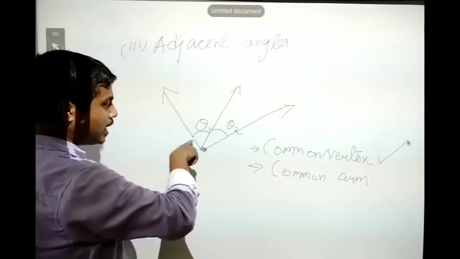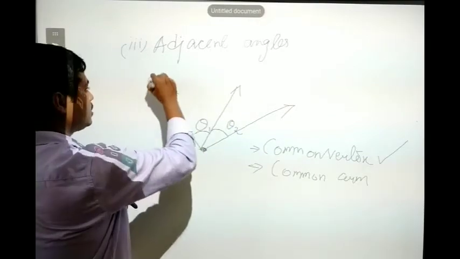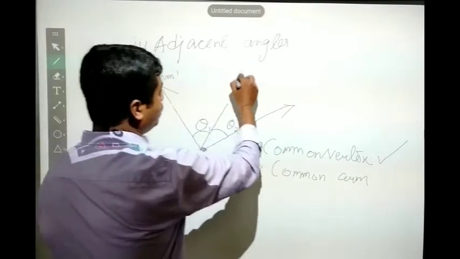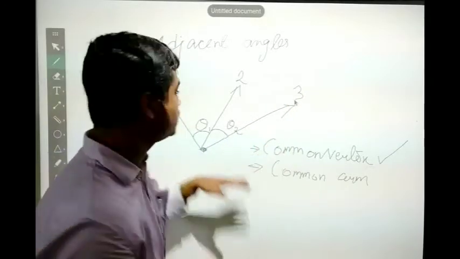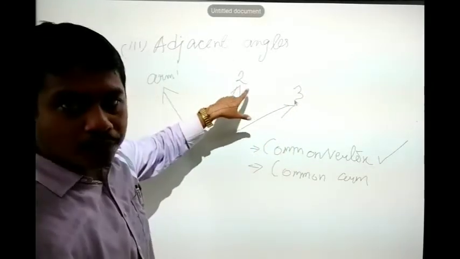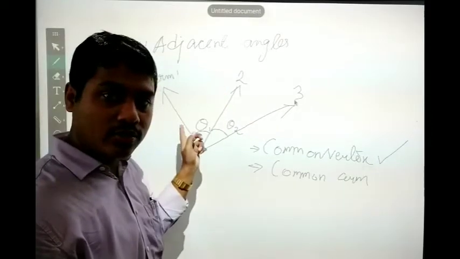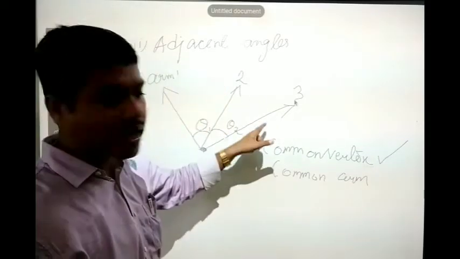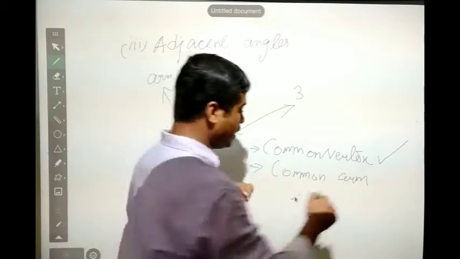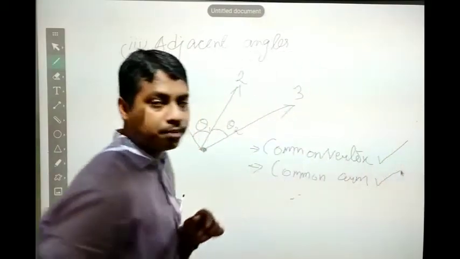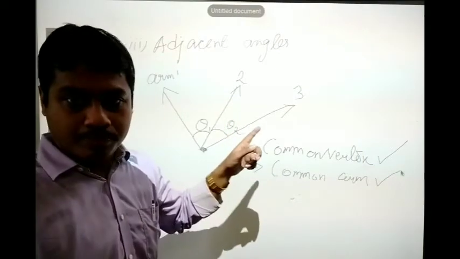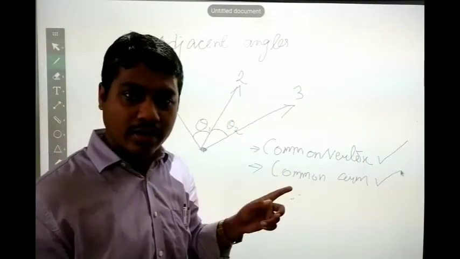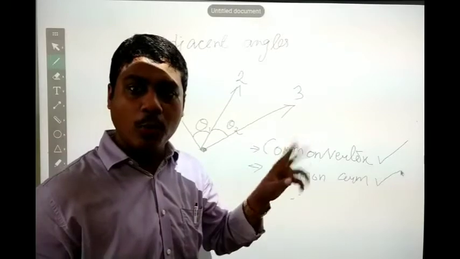This is one arm, this is the second arm, and this is the third arm. The sides are called the arms. You can see arm 2 is common to both angles, theta 1 and theta 2. So the second condition is also fulfilled. The third condition: the other two arms should be on opposite sides of the common arm.